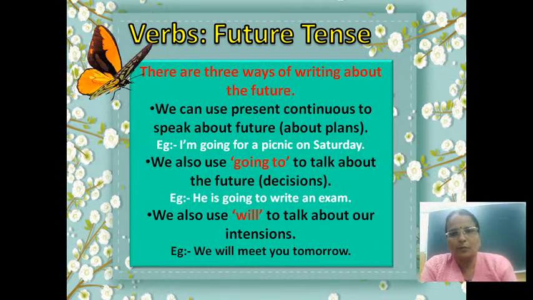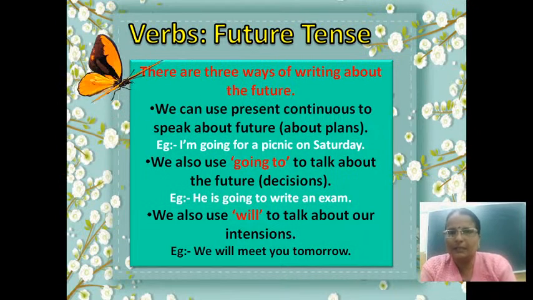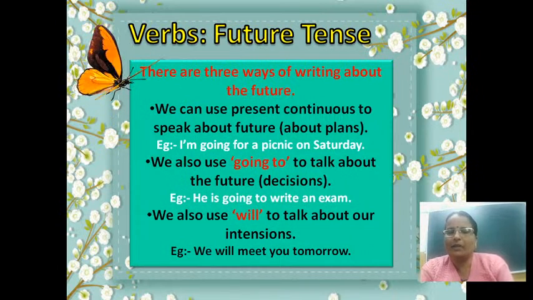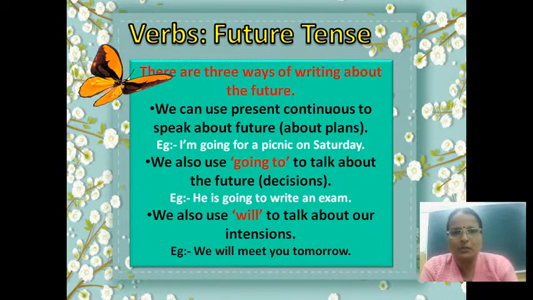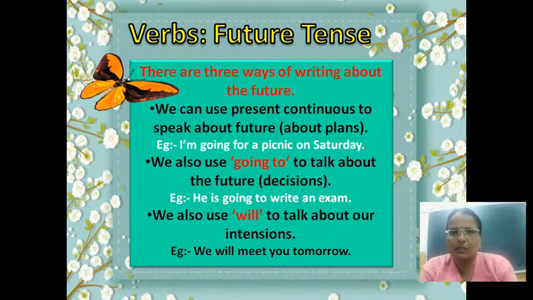What are the more informations we are going to get? We are using different ways to form simple future tense. Mostly we are using three different ways to express simple future tense. We are going to discuss those three ways in this particular slide.